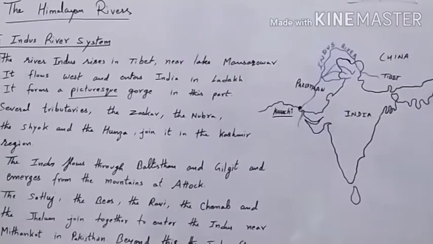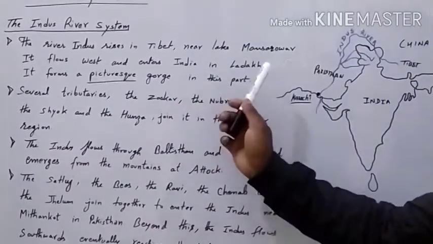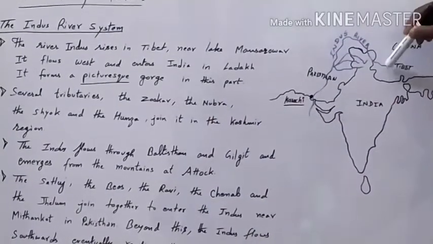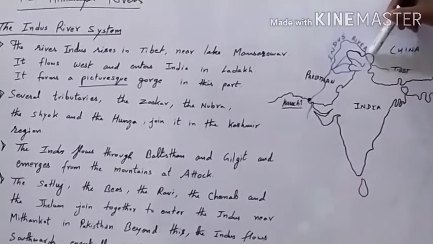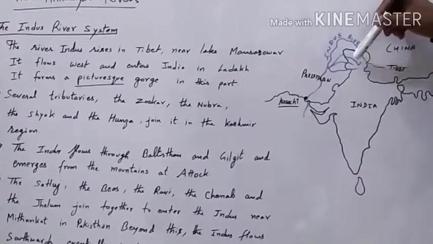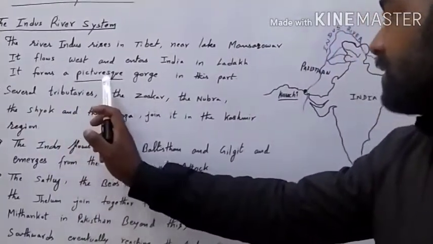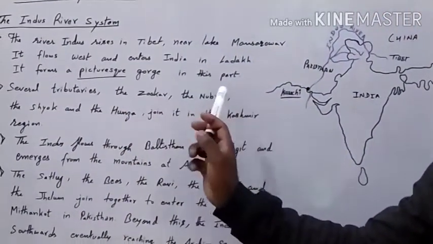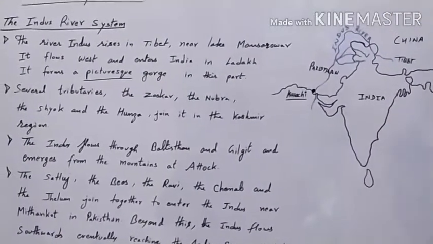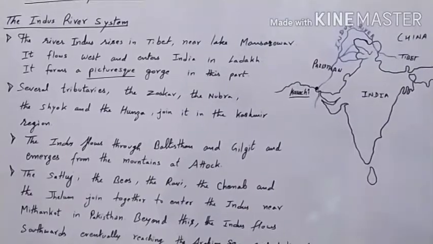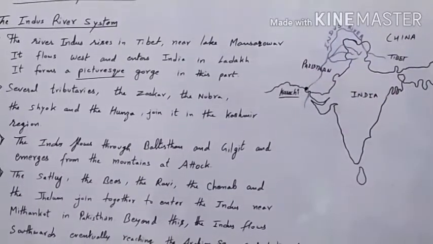Now let us understand the journey. It flows west and enters India in Ladakh. That means from here it starts its journey flowing west, and when it flows west, it enters India. The place where it enters India is Ladakh. It forms a picturesque gorge in this part. Picturesque means a very beautiful gorge. And then it moves on forward.